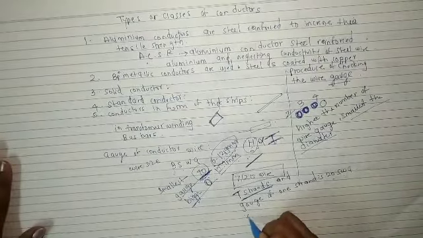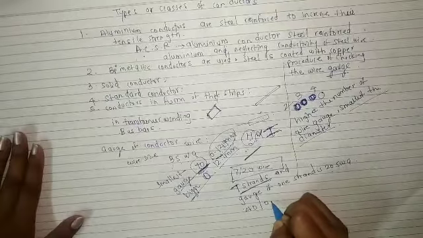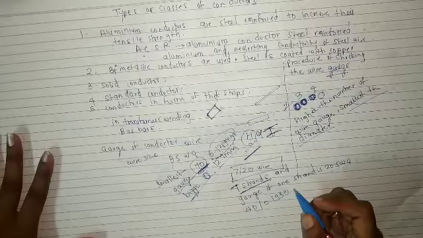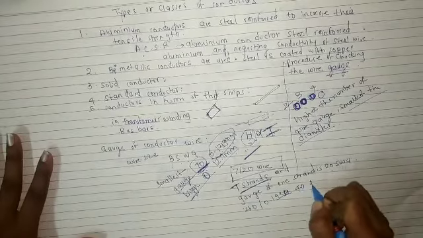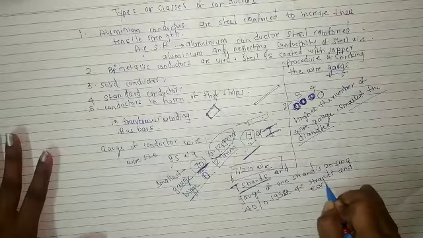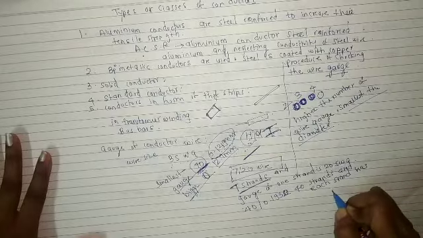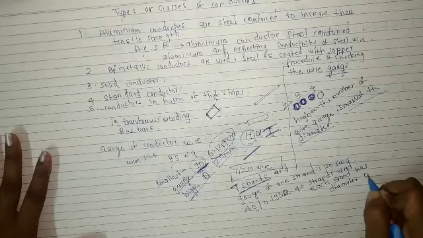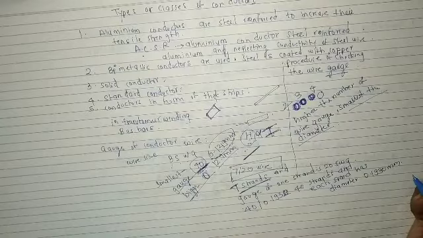Now another one. 40 by 0.1930. That means it has 40 strands, and each strand has a diameter of 0.1930 mm.